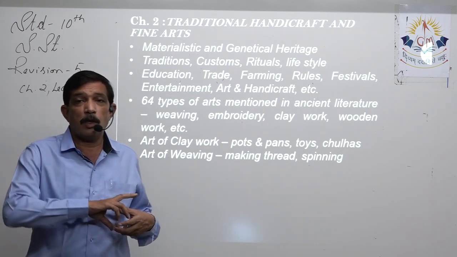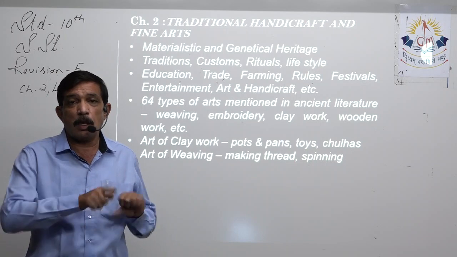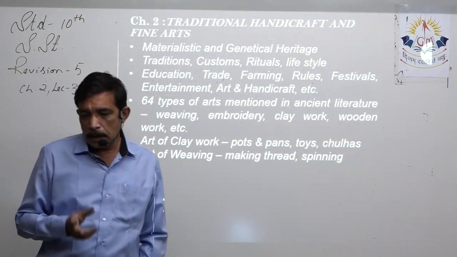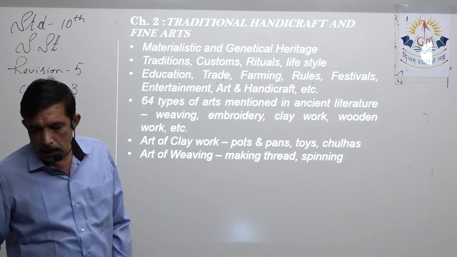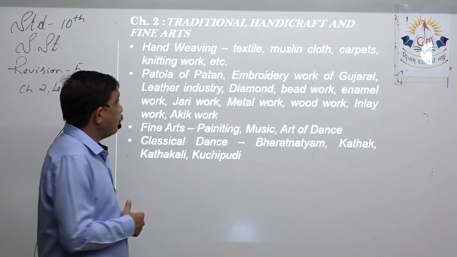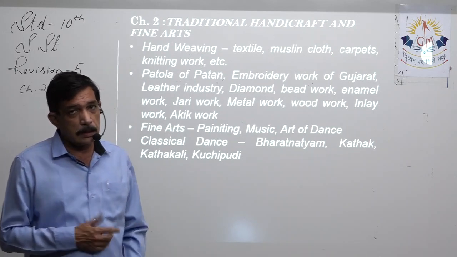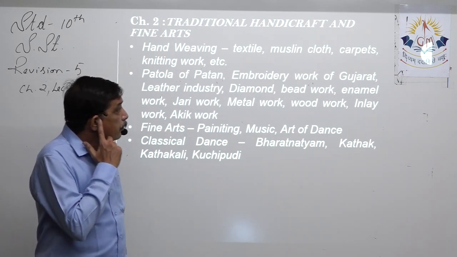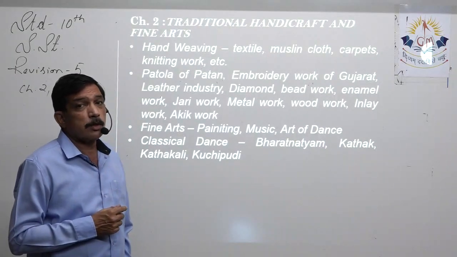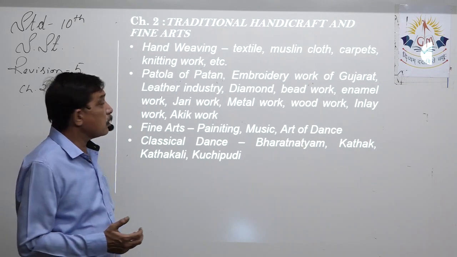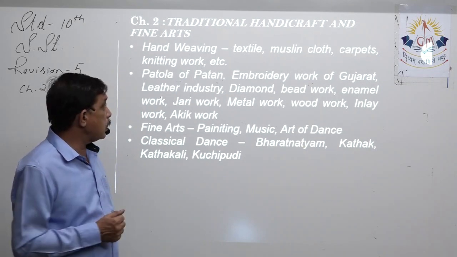From the cotton slab we spin the thread, we spin the cotton in order to get the thread. From the thread we make cloth, that is textile. So making thread is spinning. Then we come to hand weaving. Hand weaving is weaving the threads by hand to make a cloth, so textile is included in it. One of the finest examples is the muslin cloth which was made in Dhaka, that is today's Bangladesh, but it was famous all over the world as muslin cloth.